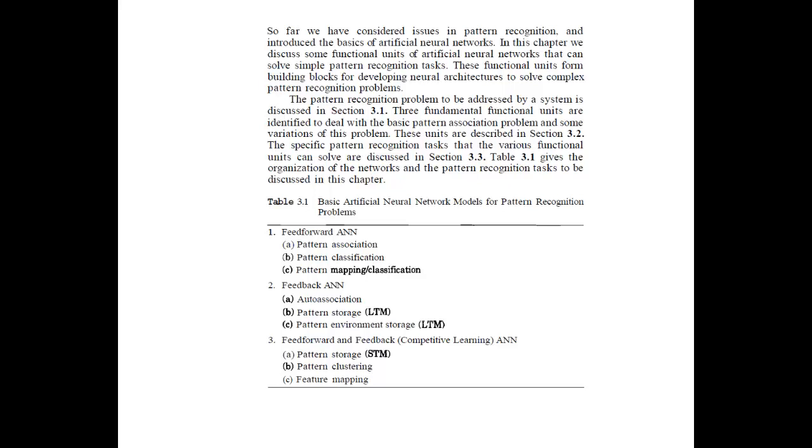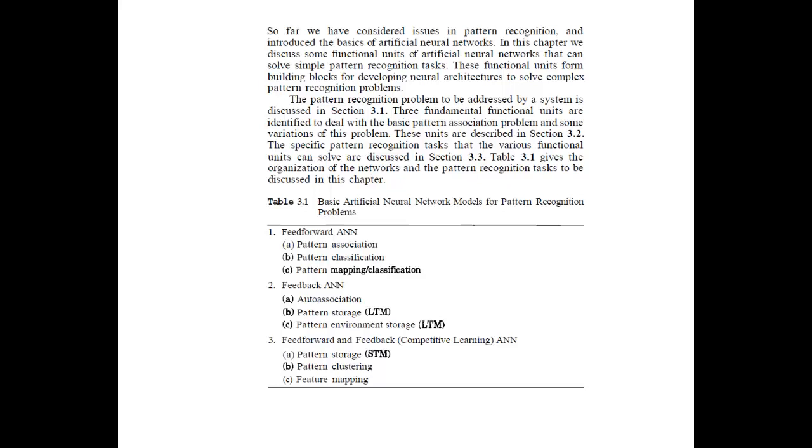Then we learned the models in the activation unit, and the models in the synaptic domain. Synaptic is nothing but your weights, also called strengths.